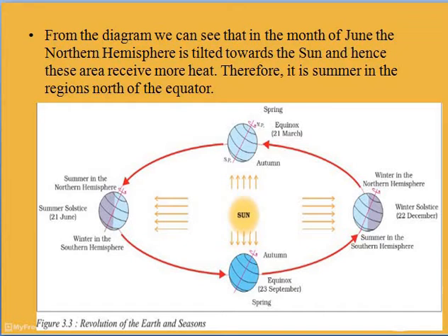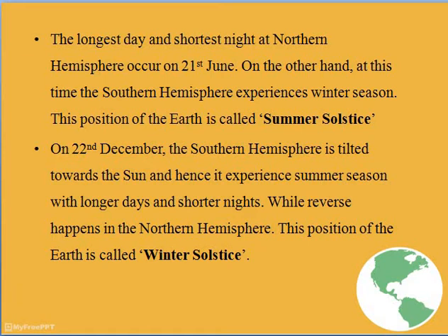Clear? Okay, next comes summer solstice and winter solstice. The longest day and shortest night in the northern hemisphere occur on 21st June. You have to remember this date, okay? We have already studied that during the month of June, the northern hemisphere experiences summer season.